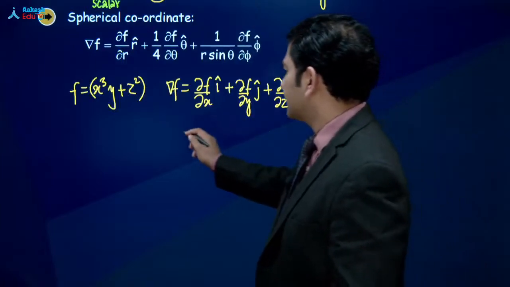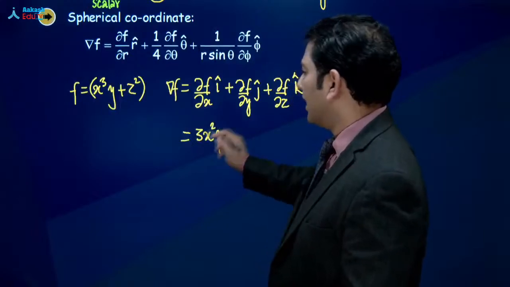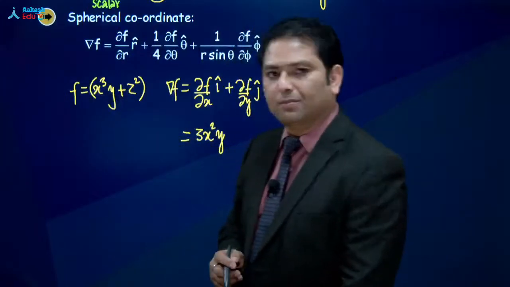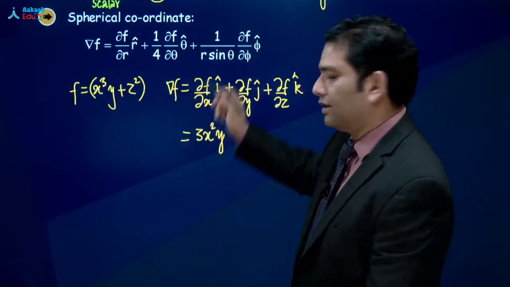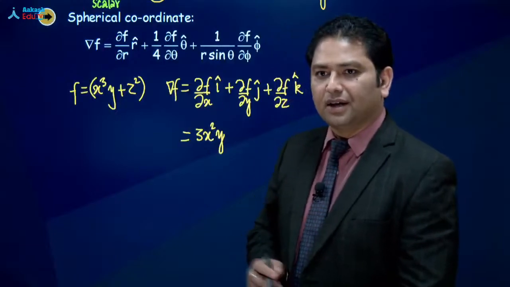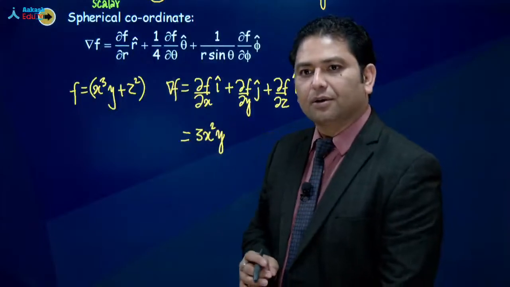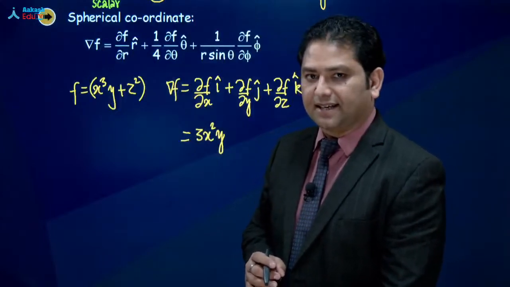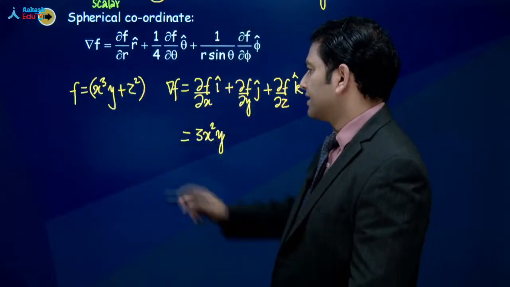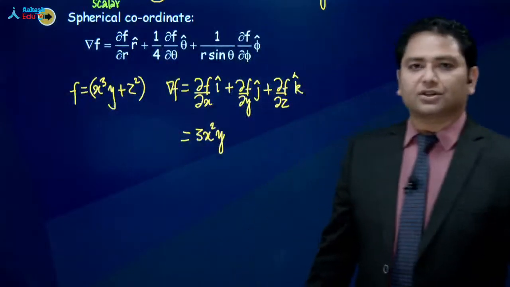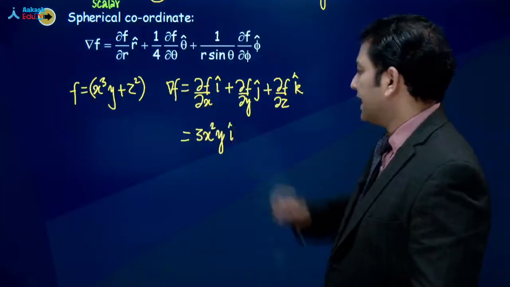Del f by del x, if I see that, वो बन जाएगा 3x square y, the derivative of x cube, 3x square y, क्योंकि जब आप x के respect में, when you go for the partial derivative, you will just consider x as the variable, rest all would be constant. तो y constant है, x cube का जो derivative that's 3x square, और z square का जो derivative है that will be 0. So multiplied by I cap.